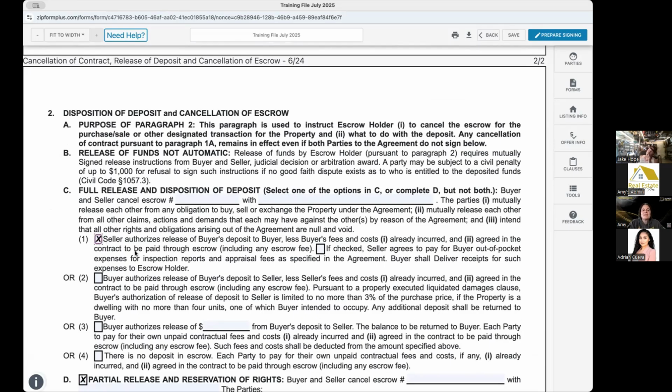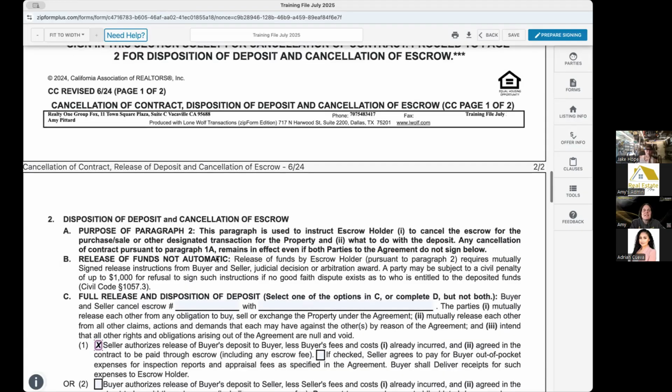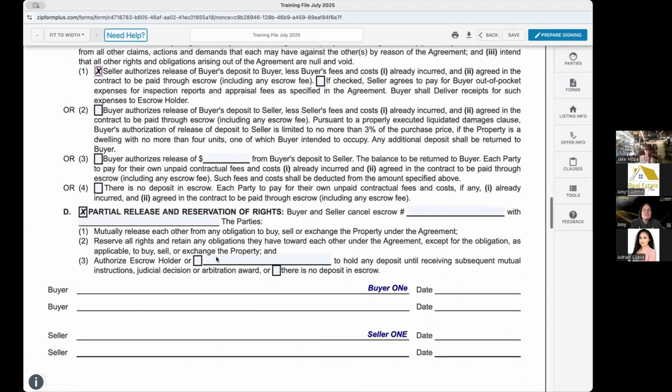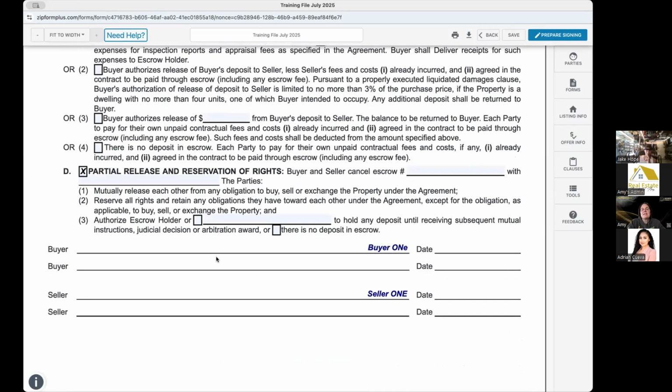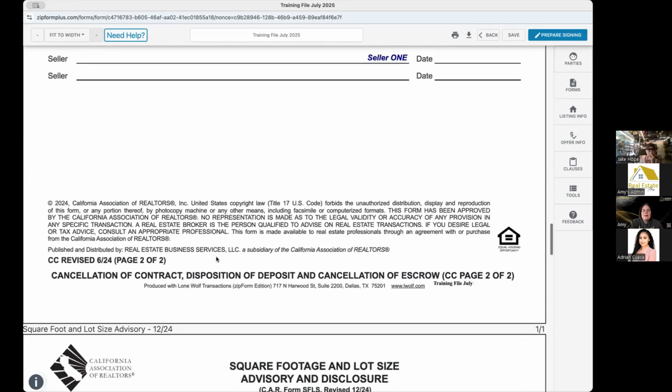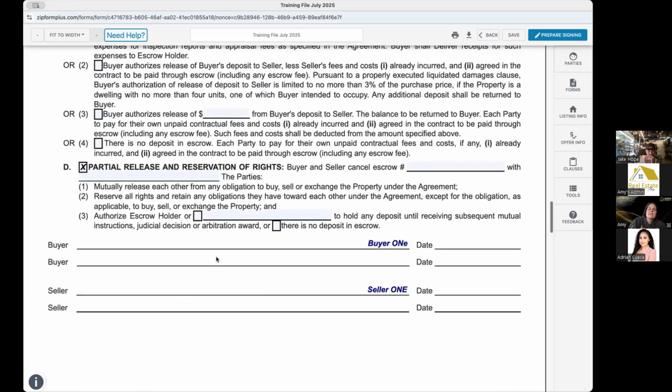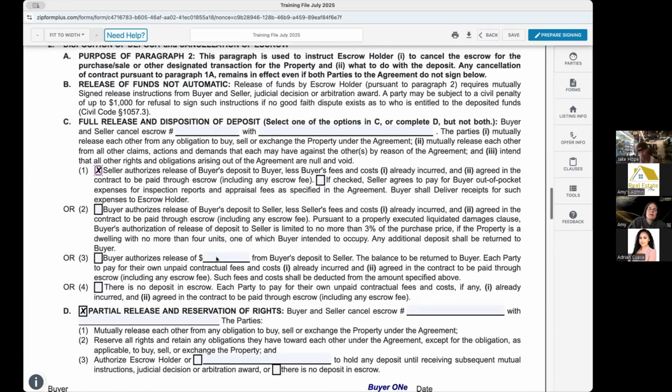We're going to check this box here that, hey, the seller authorizes the release of buyer's deposit. Seller's going to sign that top line, and seller's going to sign down here. We're going to submit this over to the buyer for cancellation. Once the buyer signs here, we submit it over to escrow to release the deposit, and then we can move forward with a new contract. Does that make sense to everybody? Yeah. All right. Any questions about the cancellation of contract, disposition of deposit, and cancellation of escrow?